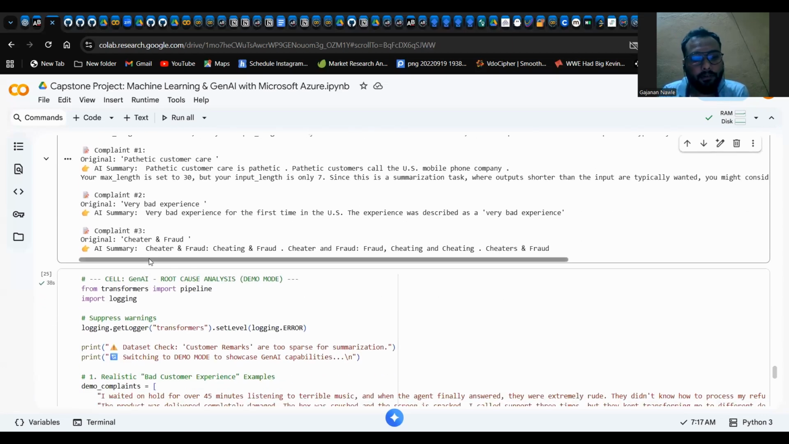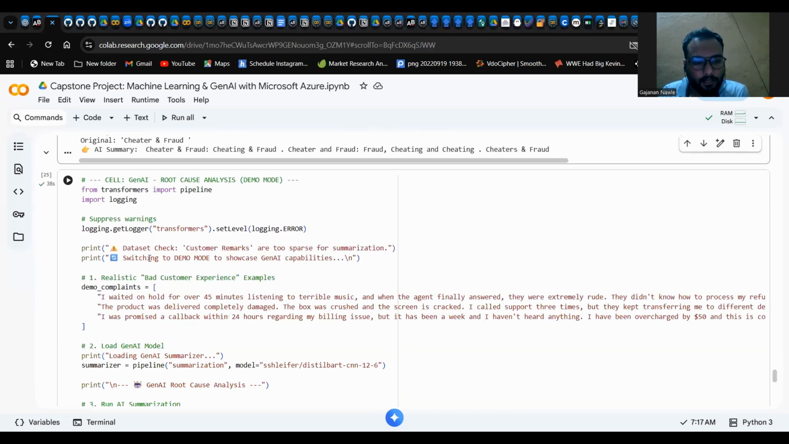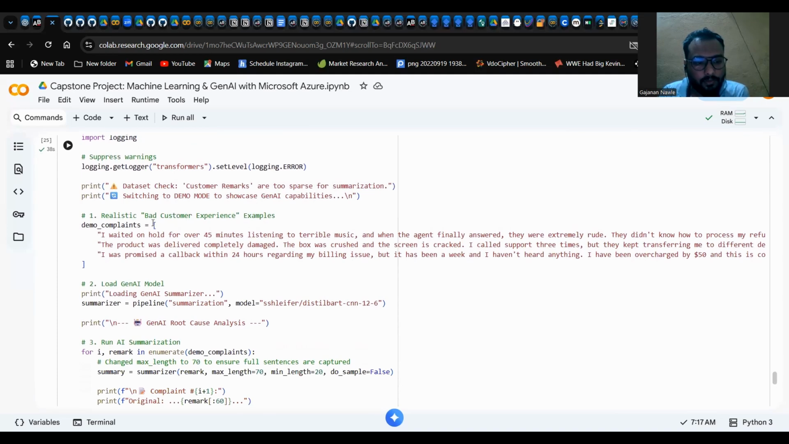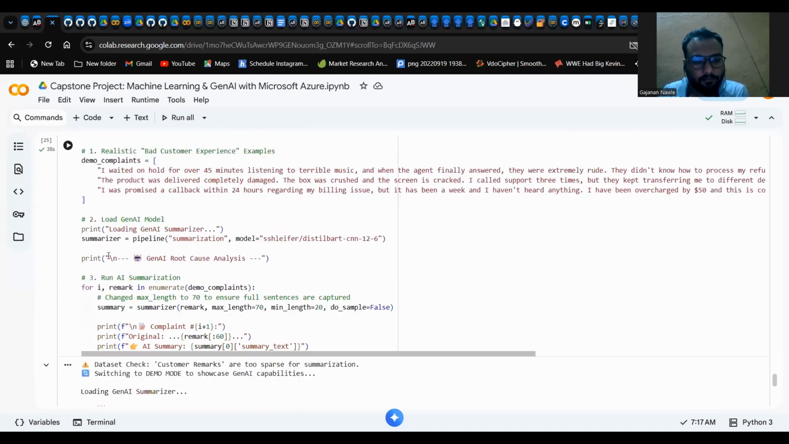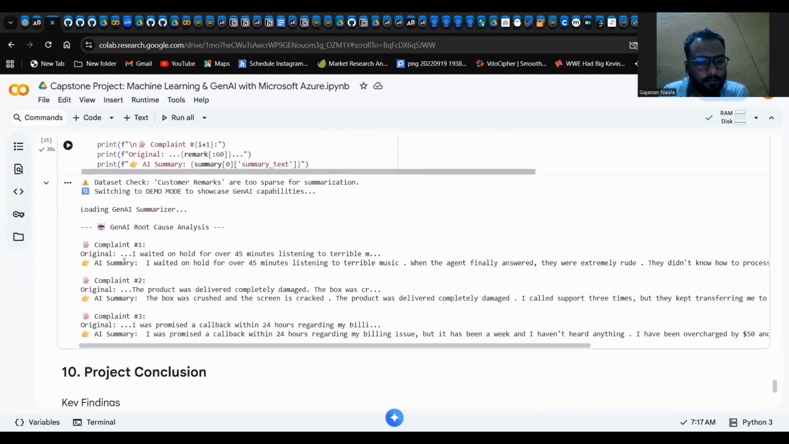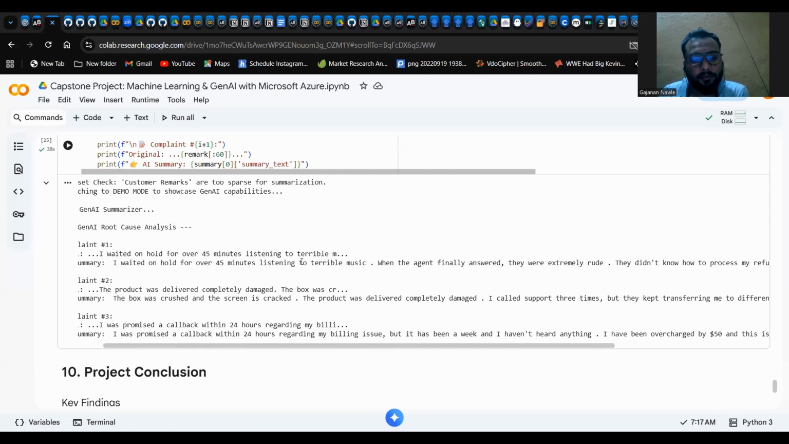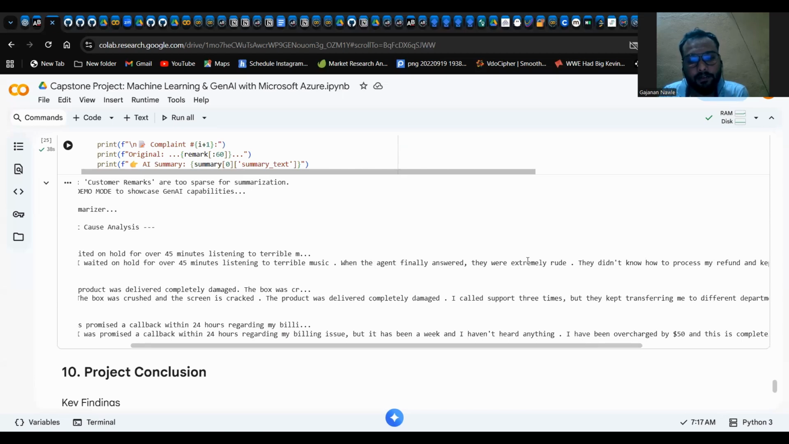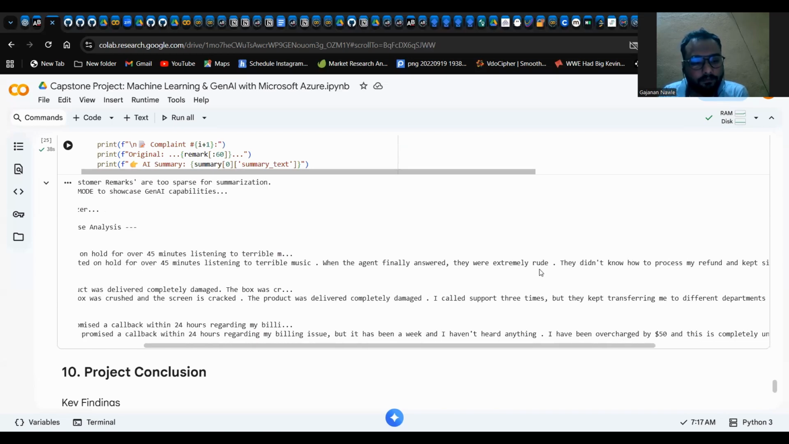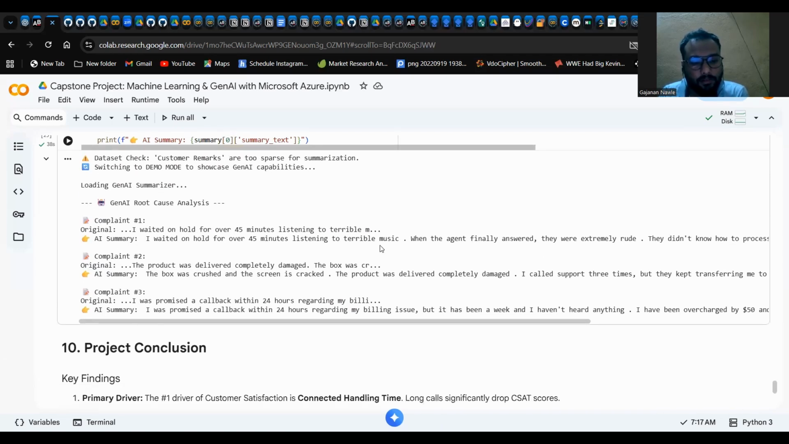So that's why I have given it demo complaints. In this code block, you can see there are three demo complaints, and in the output you can see the first one was: I waited on hold for over 45 minutes listening to terrible music. The AI summary: I waited on hold for 45 minutes listening to terrible music. When the agent finally answered, they were extremely rude. They didn't know how to process my refund and kept sighing on the phone. You can see it for the other two as well.